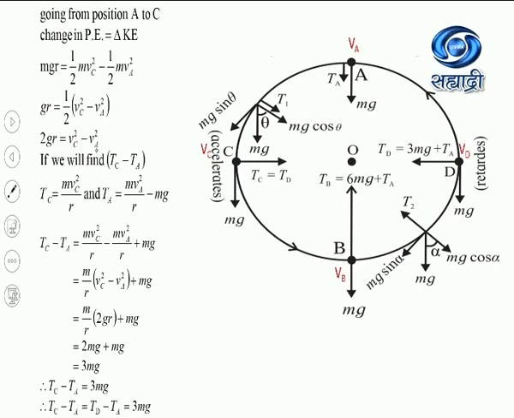You know Va square equal to gr. If I substitute the value of gr and simplify the equation, Vc will come root 3gr. So the velocity at position C, which is equal to the velocity at position D, comes out to be root 3gr.